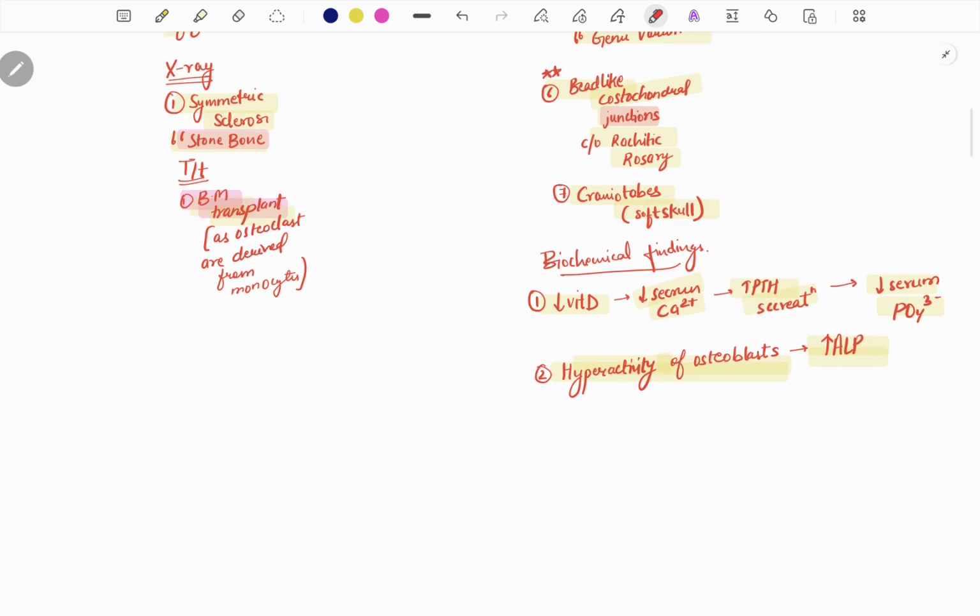The biochemical findings will be decreased level of vitamin D, decreased serum calcium levels, increased parathyroid secretion, and decreased level of phosphate. Also, there will be hyperactivity of osteoblasts, which leads to increased level of alkaline phosphatase enzyme in the serum.